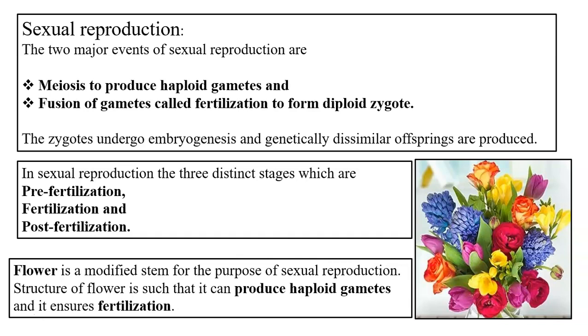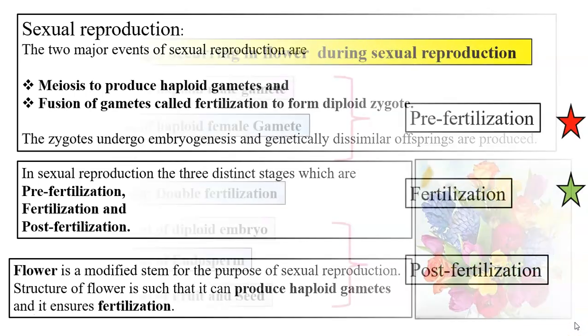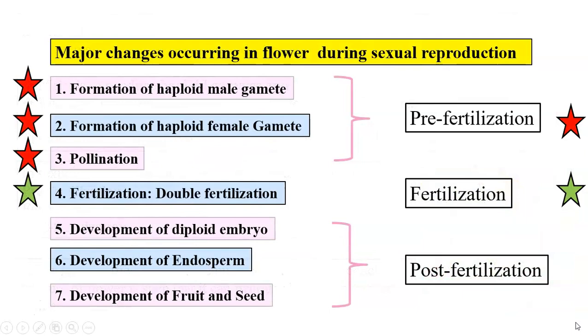In higher plants called angiosperms, flower is meant for sexual reproduction. It is a modified stem. Here we can see a list of major changes occurring in a flower during sexual reproduction. In my other two videos, we discussed the pre-fertilization changes and fertilization, which is double fertilization. In this video, we will be discussing post-fertilization changes in a flower.